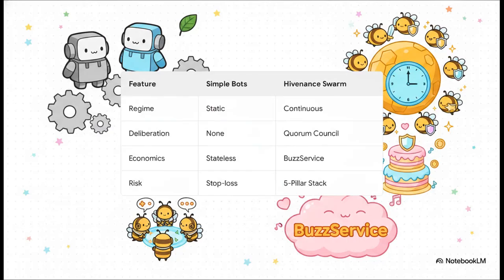The gap between these old systems and Hivenance is massive, where simple bots are totally static. The Hivenance swarm is continuously checking the market across multiple timeframes. Where simple bots rely on zero deliberation, the swarm uses a quorum-based strategy council. Instead of just running stateless code, it demands economic accountability via financial staking. And instead of a basic stop loss, it deploys a massive, multi-layered risk stack. It's just a completely different paradigm that's optimized entirely for execution security.